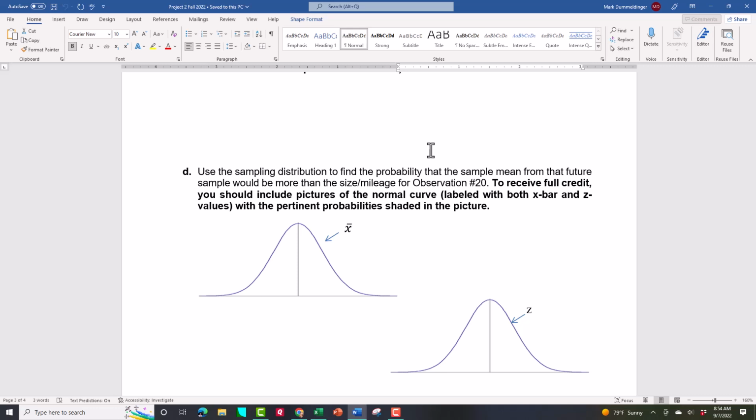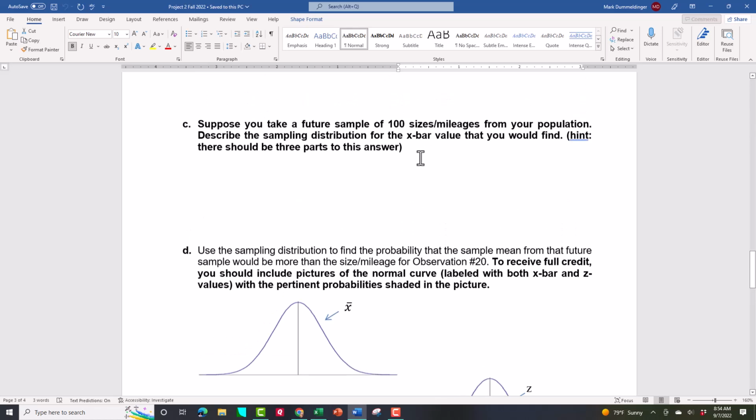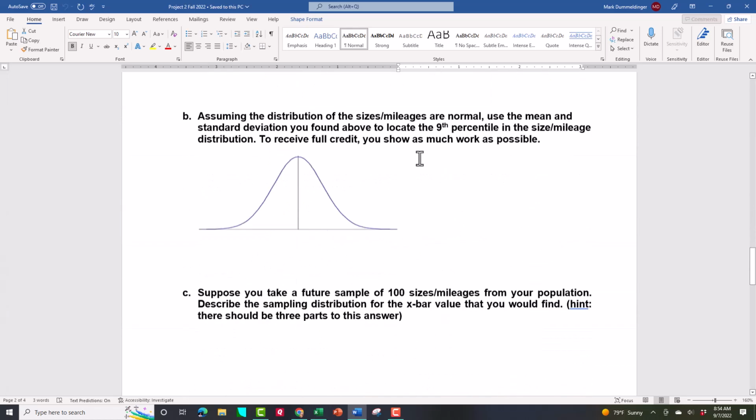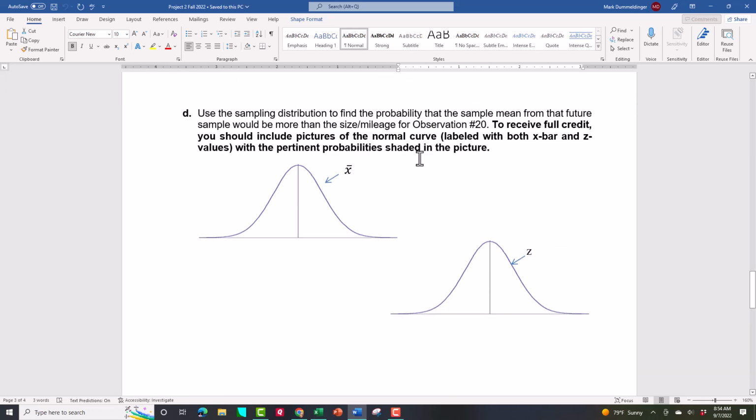So in part A, I'm asking you an X problem. In part D down here, I'm asking you an X bar probability. And in the lecture, we've looked at the way that we do X's and the way we do X bars. There's a lot of similarities, but there's one major difference. And I want you to show that.